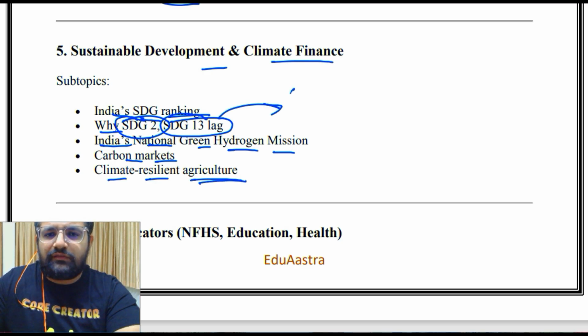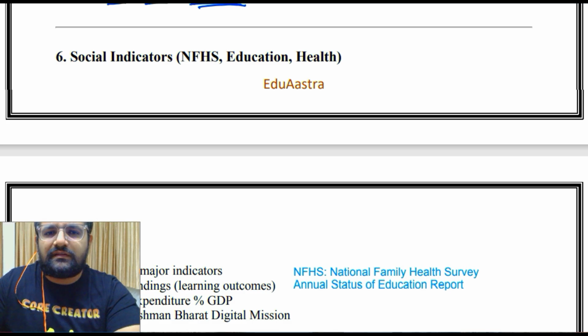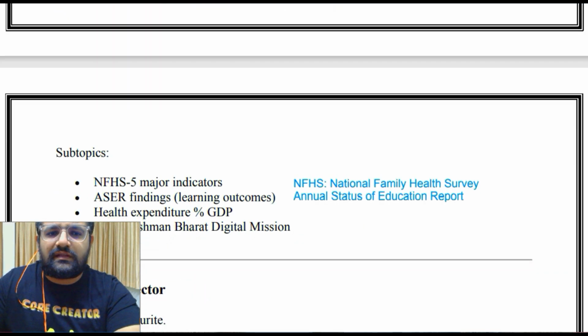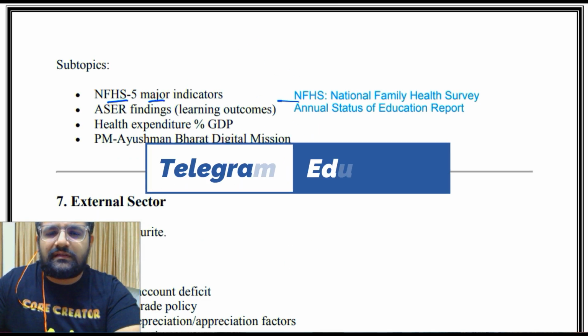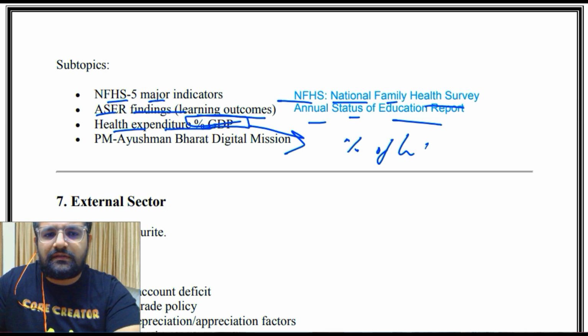Then what are different SDGs? You can have a look at the Telegram or you can Google and find. Or tell me, I'll provide you with a PDF for the same. Then social indicators, NFHS, that is National Family Health Survey, education, health. So NFHS 5 major indicators, here it is written National Family Health Survey. ASER findings, that is Annual Status of Education Report findings, learning outcomes, health, expenditure कितना % of GDP, किस में मेजर होता है? % of GDP. Then PM आयुष्मान भारत डिजिटल मिशन.